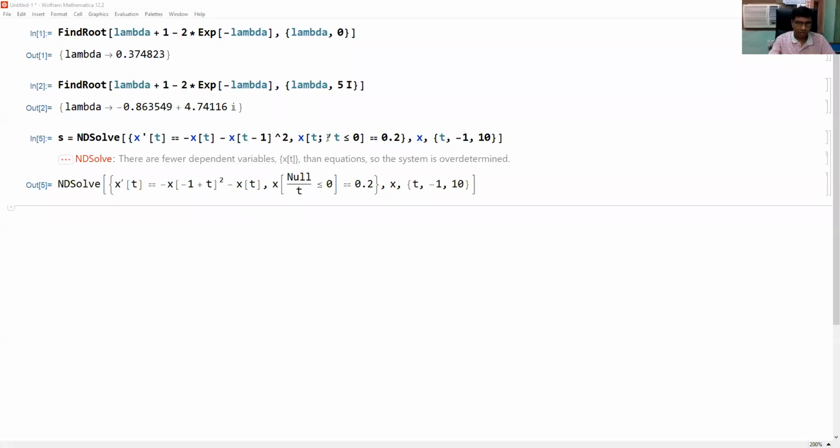Here it should be the oblique and then a semicolon.